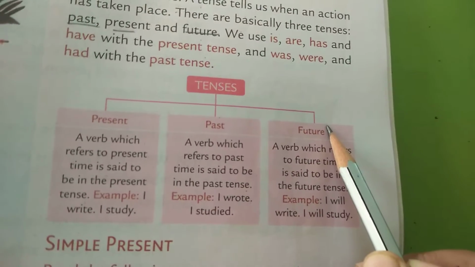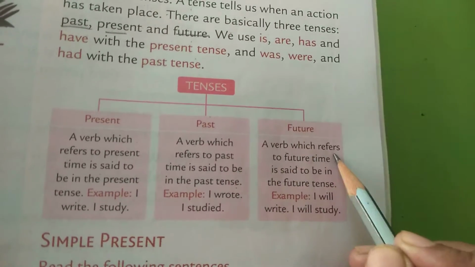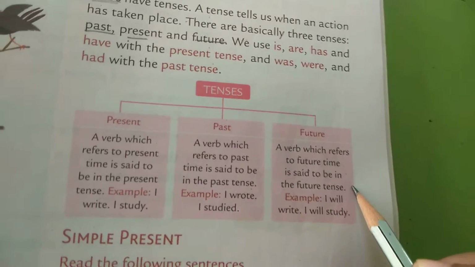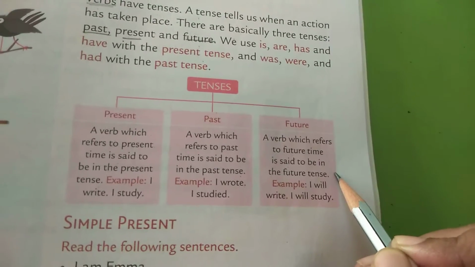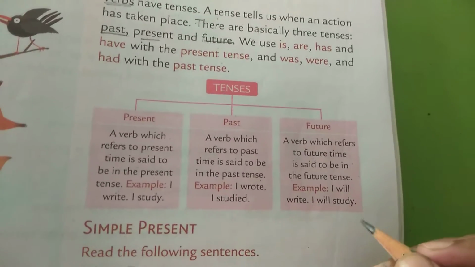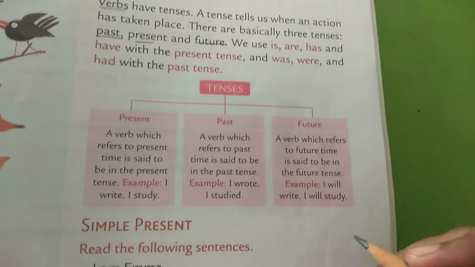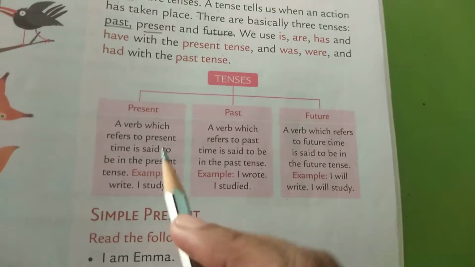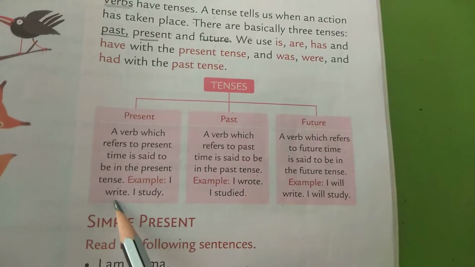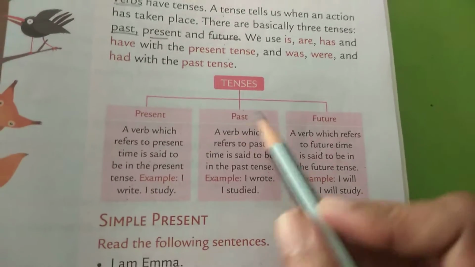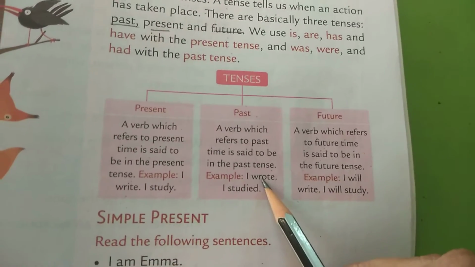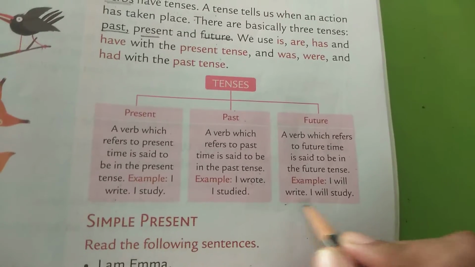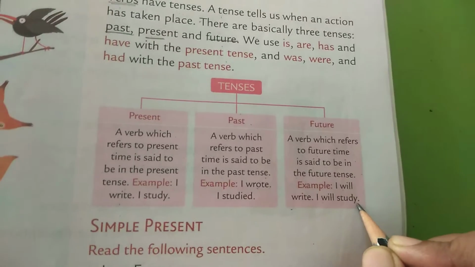Now future tense. A verb which refers to future time is said to be in the future tense. Means children, if we are going to perform anything in future time, it is known as future tense. For example, I will write. So now here you can see in present tense we use verb write, for past form we use wrote, and for future we are going to use will write. And second example, I will study.